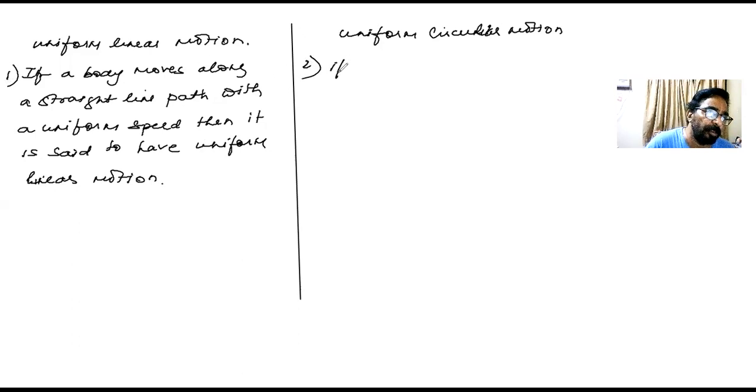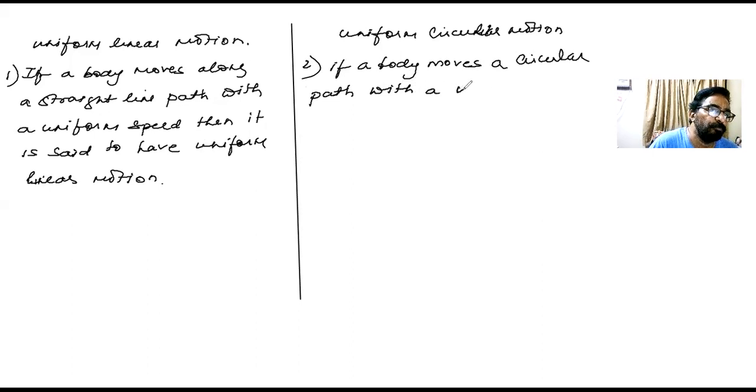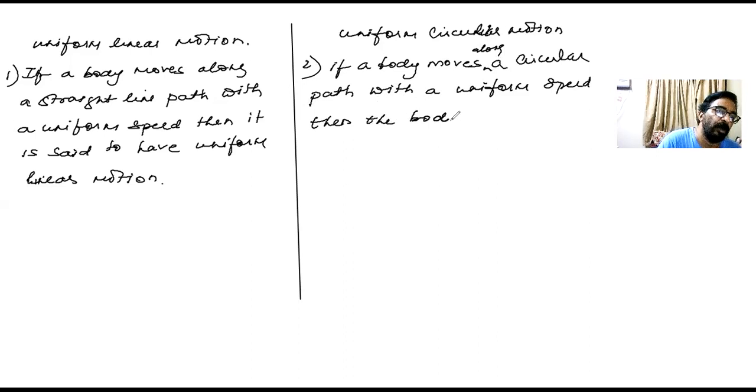If a body moves along a circular path with a uniform speed, then the body is said to have a uniform circular motion, children.